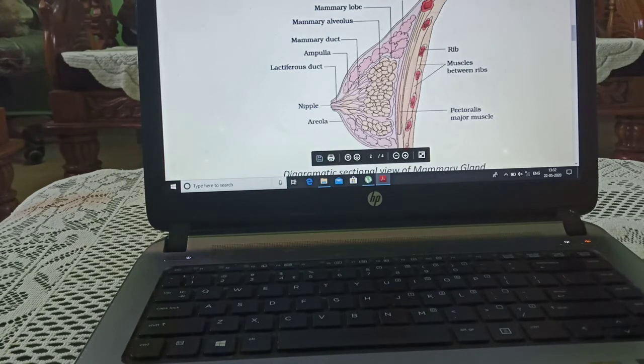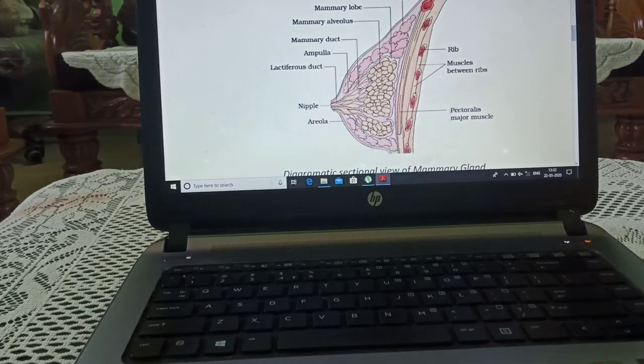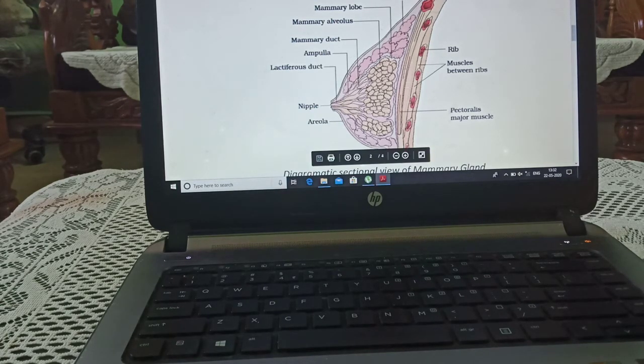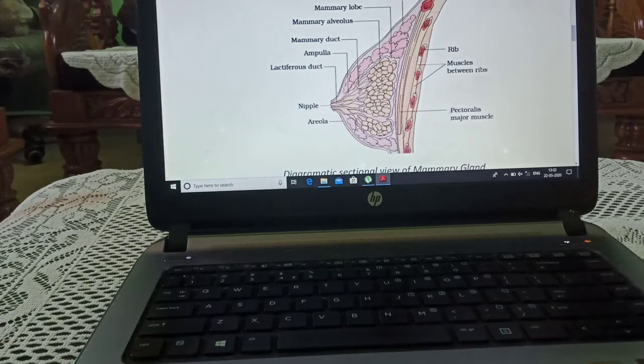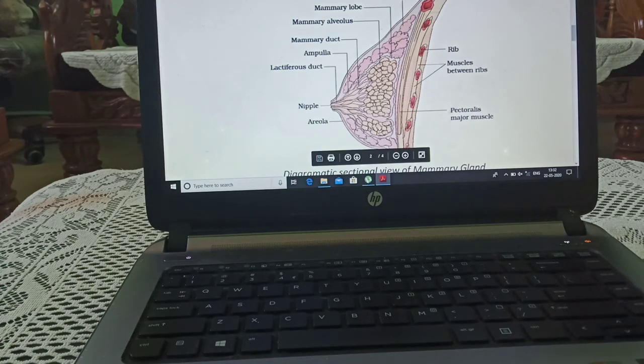These are ribs, and these are the muscles present between the ribs, and this is the pectoralis major muscle which gives support to the breast for development. These lactiferous ducts all open into the nipple, which is a brown or dark pinkish structure.